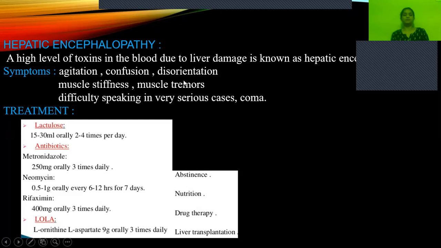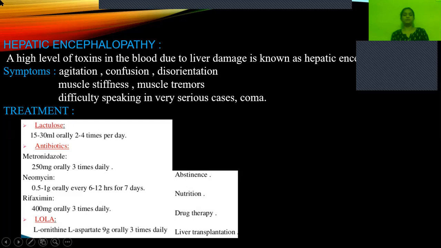So what could be the symptoms of hepatic encephalopathy? There will be symptoms like agitation, confusion, disorientation, muscle stiffness, muscle tremors, difficulty in speaking, and sometimes it may lead to coma. All of these are related to mental disturbance. Disorientation means doing something and saying something else. Muscle stiffness and muscle tremors can be seen, and in serious cases it leads to coma.